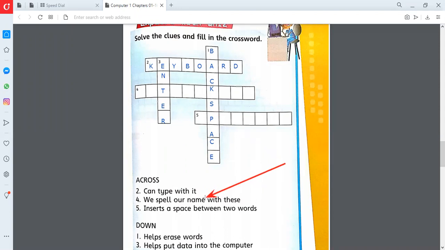You can type your name with which keys? Let me give you the hint. The number keys, or the letter keys, or the special keys. So, what do you think? Any idea that we spell our name with these? From which keys can we type or spell our names?